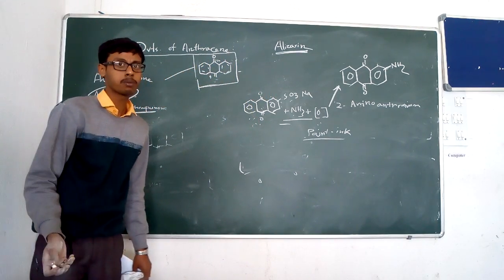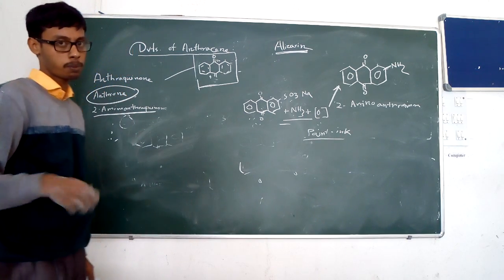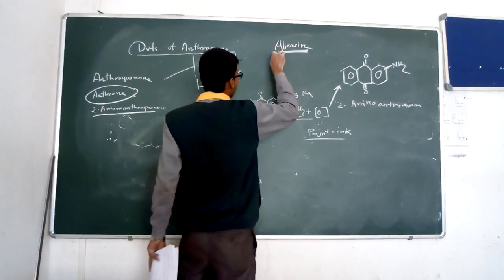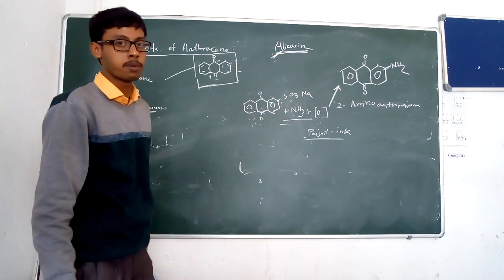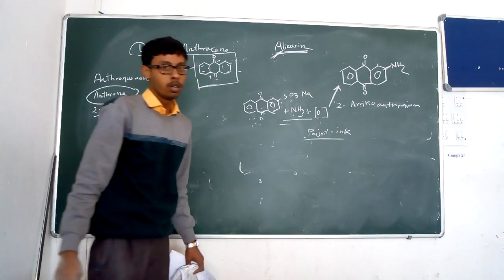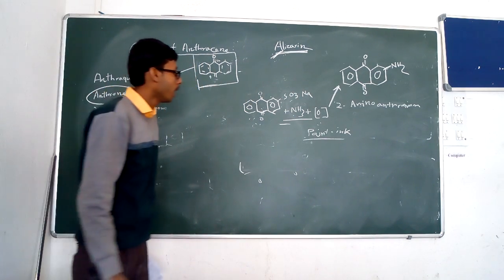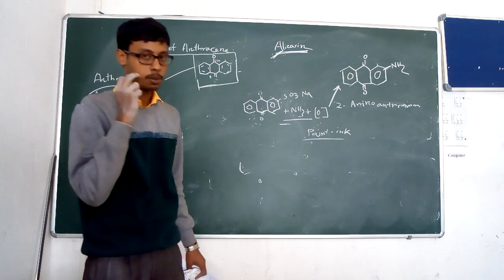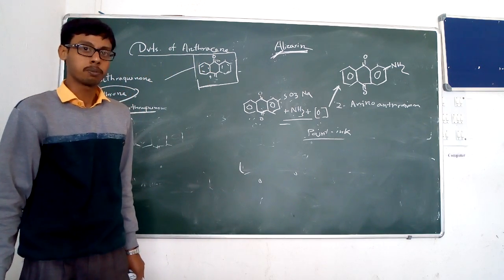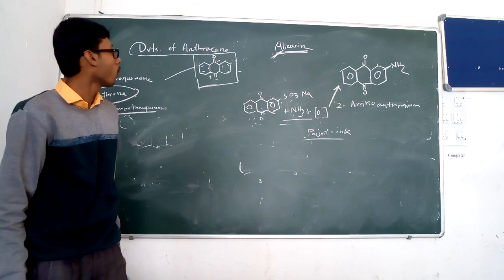So that is about the anthracene, which is mostly used in the preparation of various dyes. You see the alizarin molecule gives red color formation, or alizarin blue, when it is converted to blue by chemical reaction, gives blue color formation. Various derivatives of anthracene are used in the dye industry and paint industry. That's all about the anthracene.